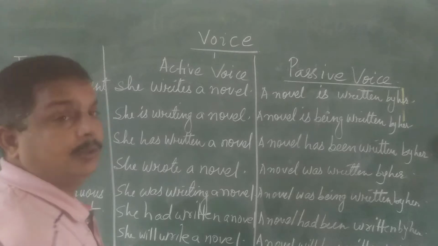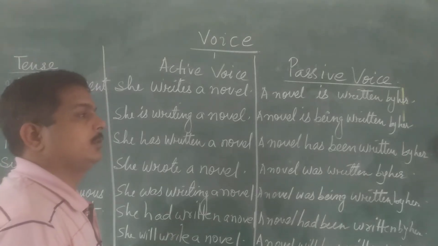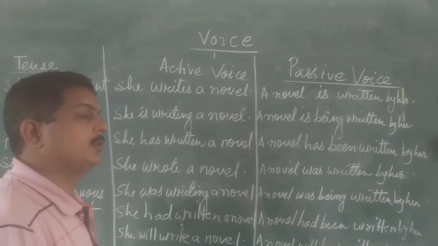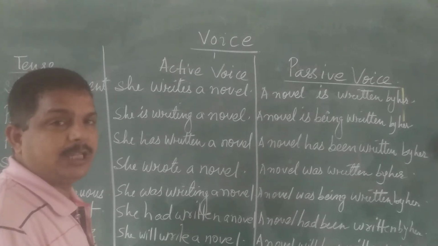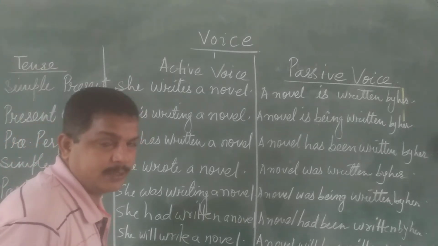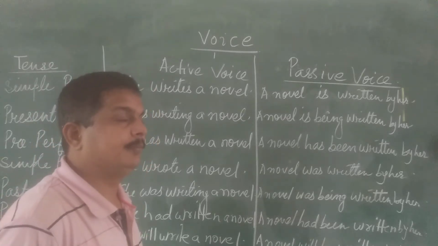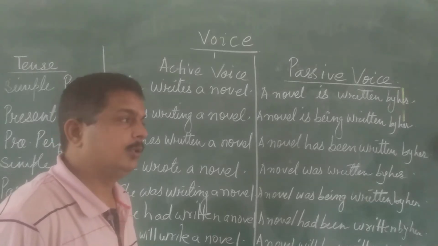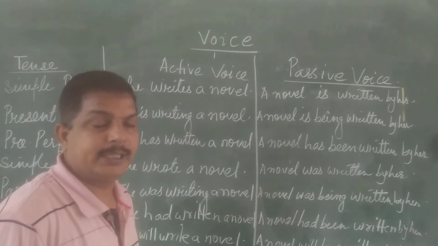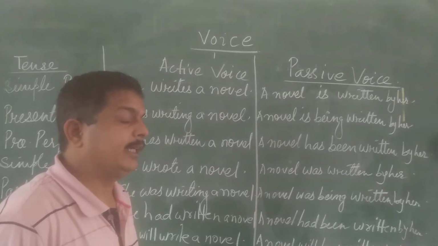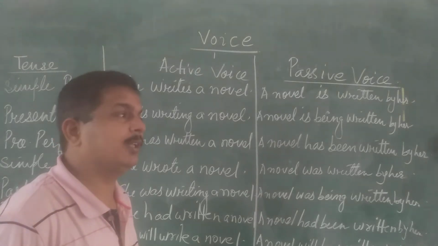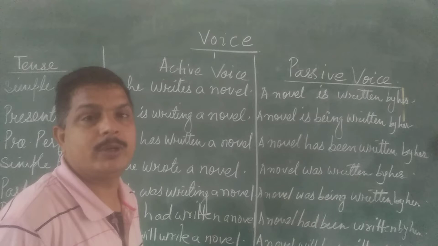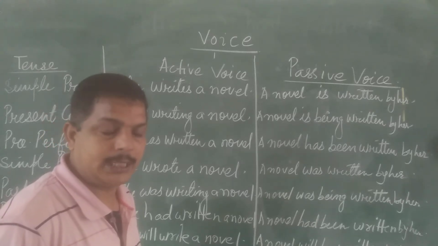Dear students, today we are going to discuss an important topic, that is voice. There are two types of voices. One is active voice and another is passive voice. In active voice, the subject is prominent, or the doer of the action is prominent, and in case of passive voice, the receiver of the action is given importance and not the person who has done the task.